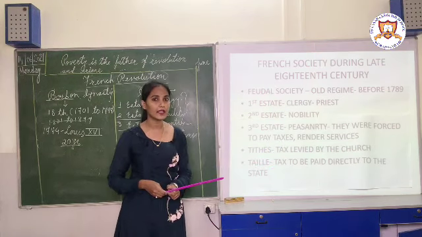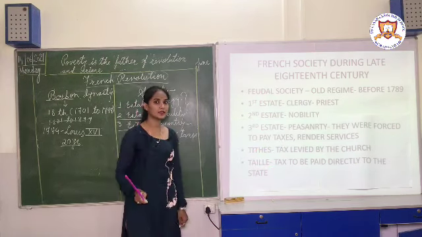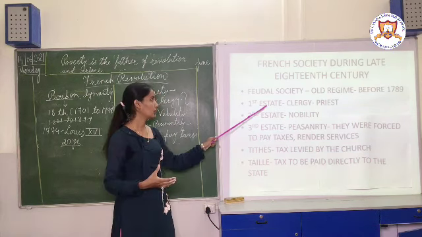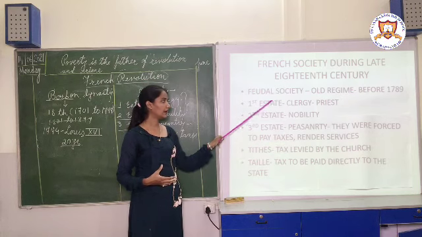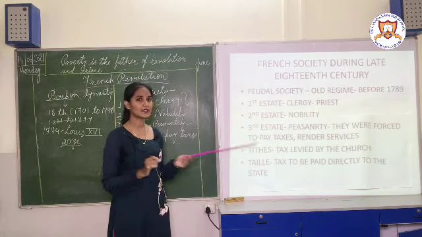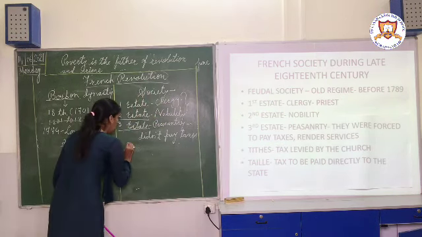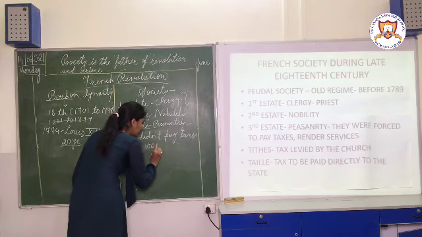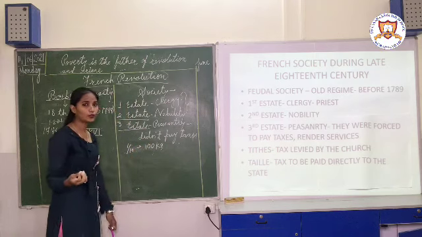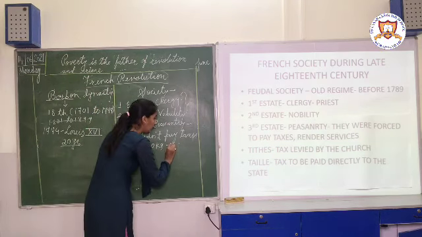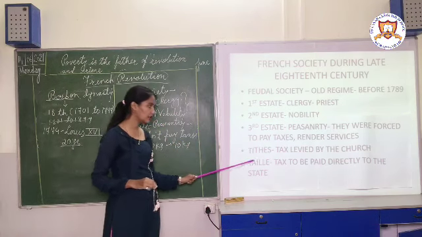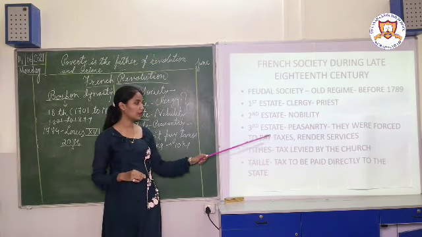Now, which kind of taxes did they have to pay? The first tax was tithe. Tithe means the tax which was imposed by the clergy. They had to give that tax directly to the clergy. How much tax did they have to give? They had to give 1/10 of their produce. Suppose the farmer is producing 100 kg of wheat. How much did he have to give to the clergy? He had to give 10 kg to the clergy. So this was the tithe, the tax imposed by the church.